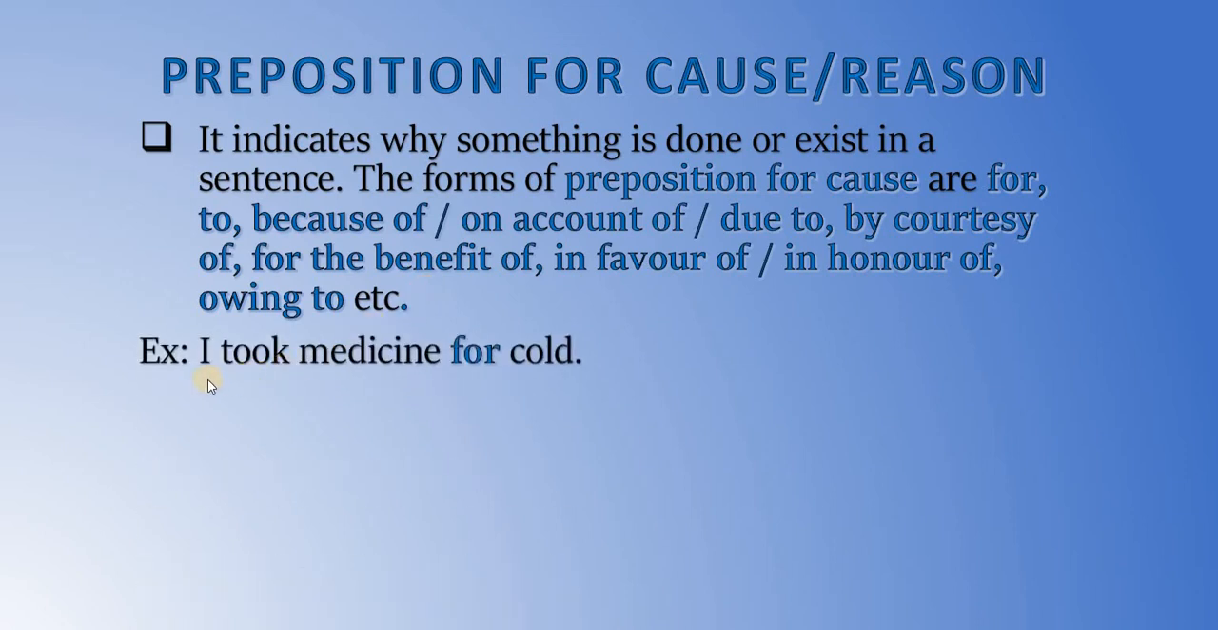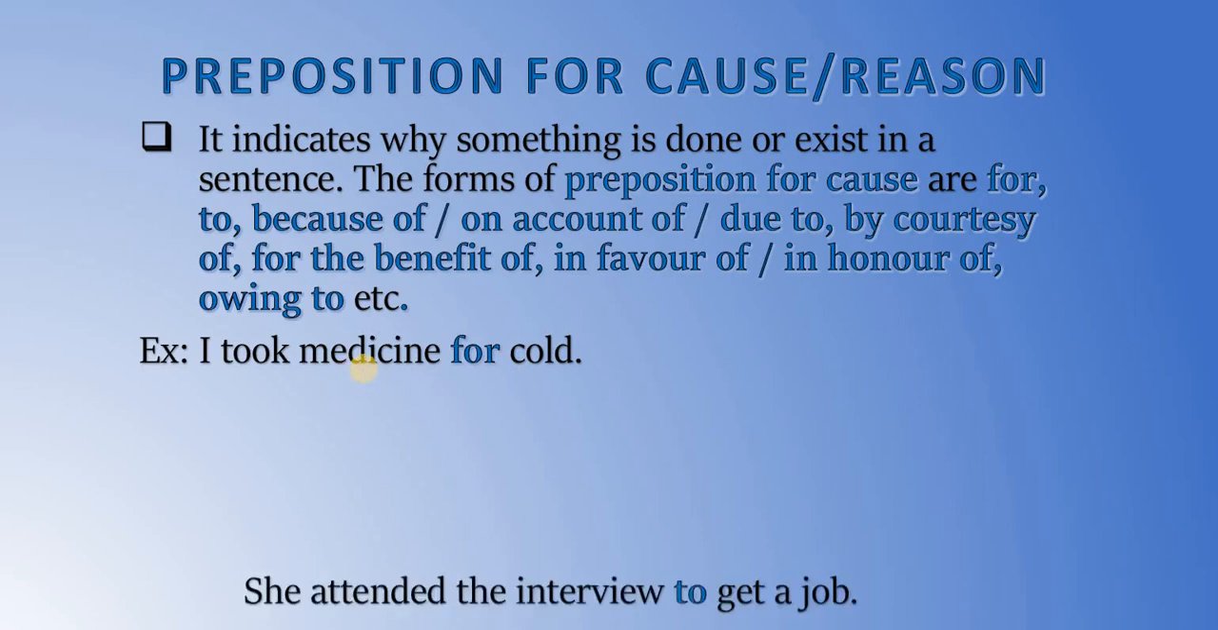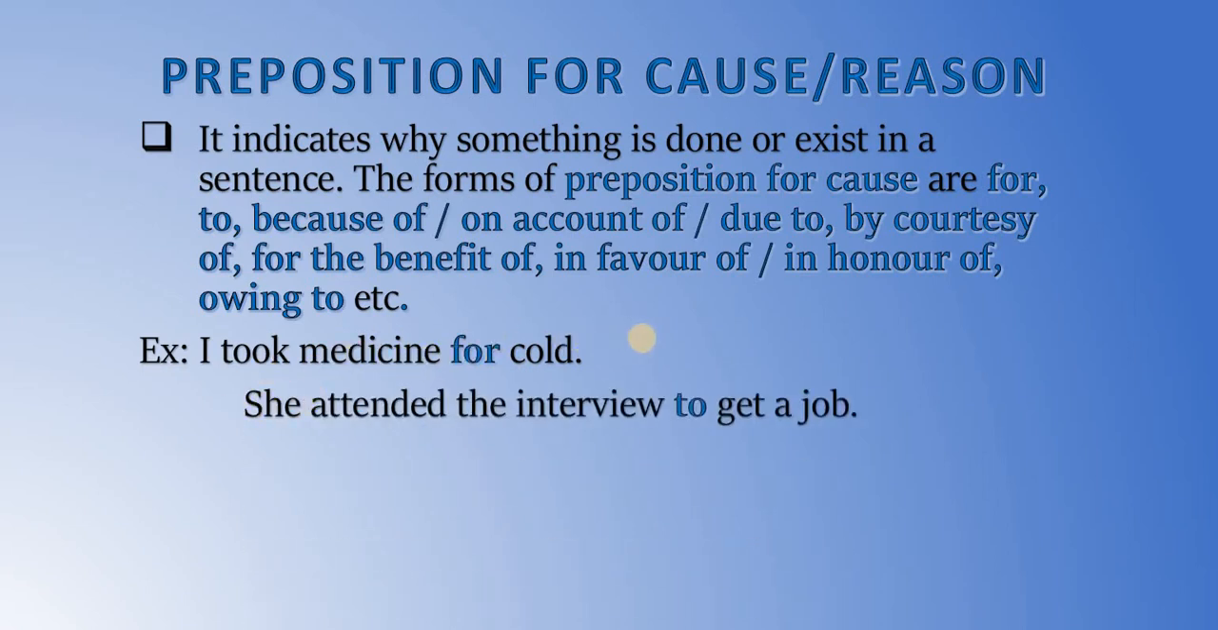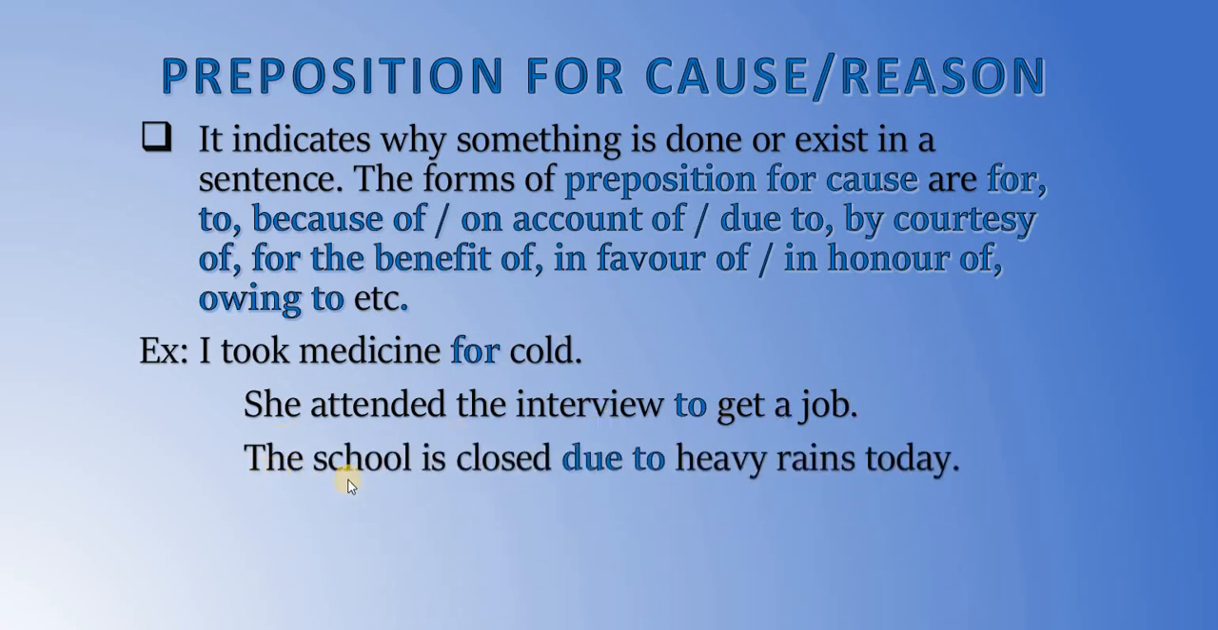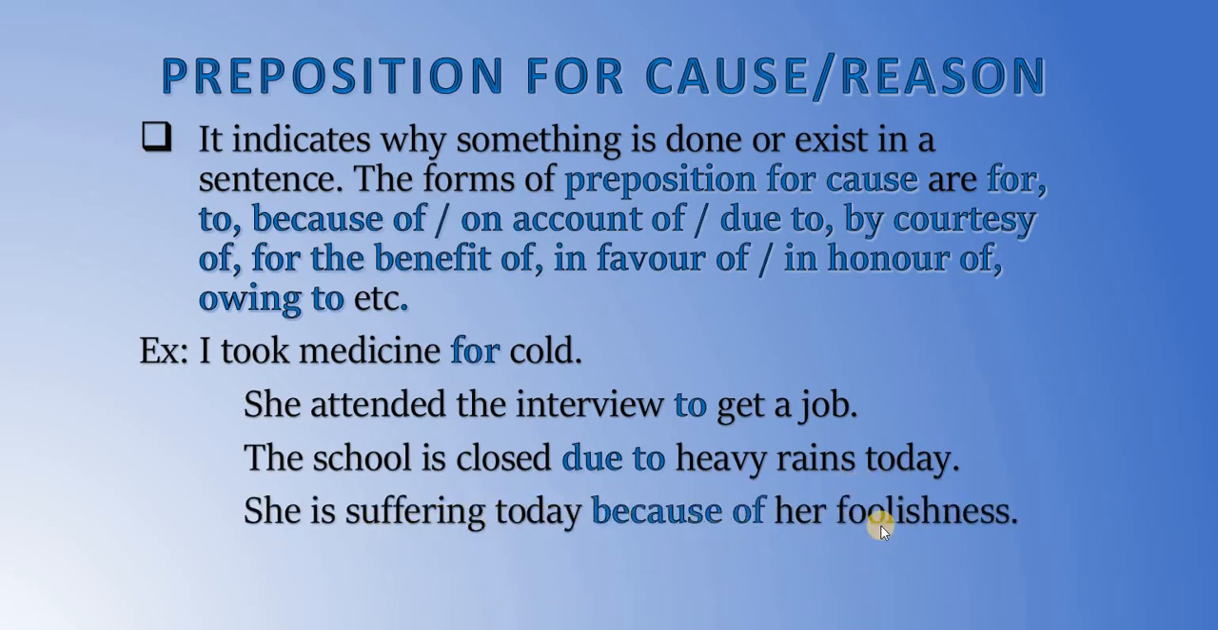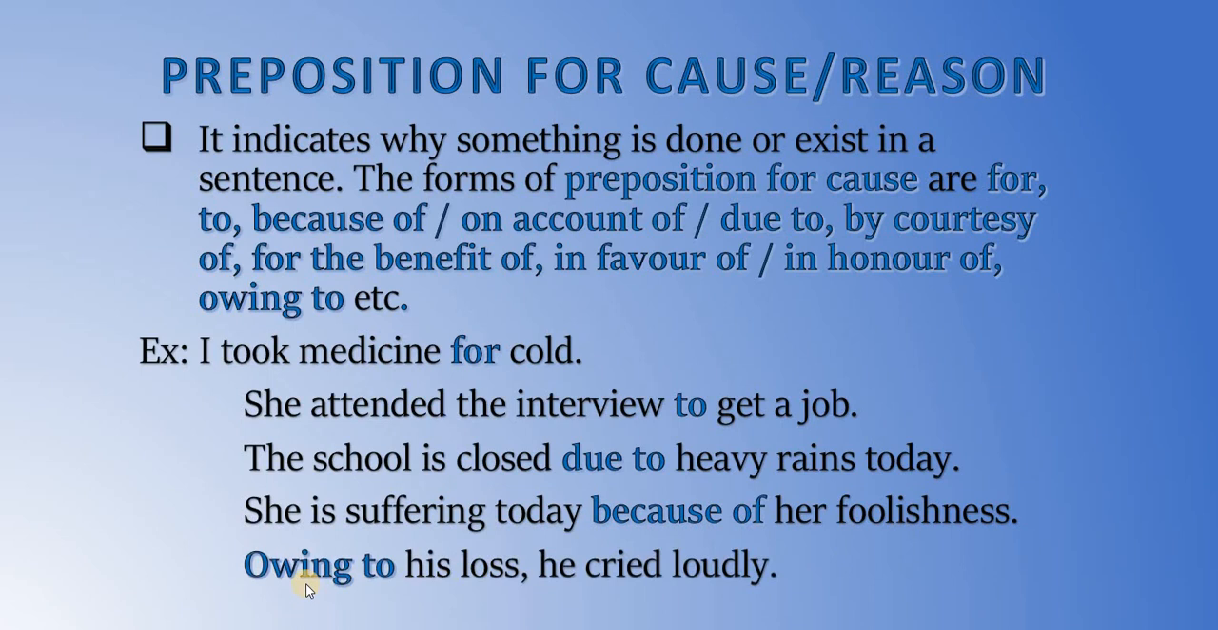We can see some examples. I took medicine for cold. I have taken medicine for what? For cold. She attended the interview to get a job. So we are giving out the reason or the cause why something has been done. The school is closed due to heavy rains today. She is suffering today because of her foolishness. Owing to his loss, he cried loudly.